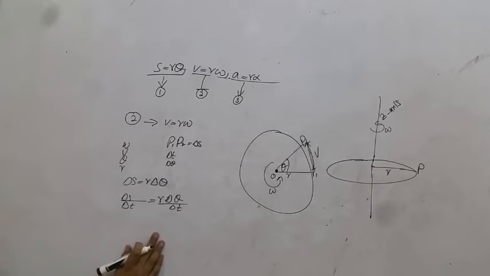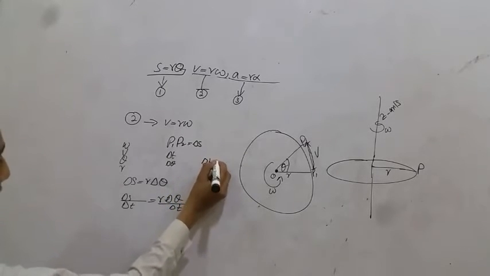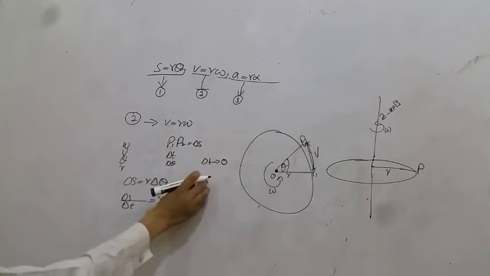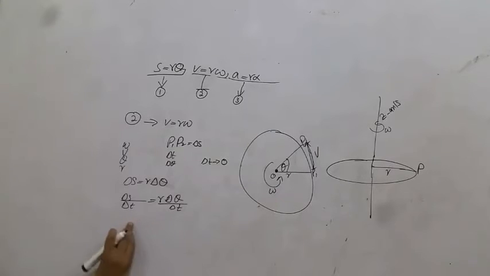In the limit when delta t tends to 0, the ratio delta S divided by delta t becomes v, the magnitude of the velocity with which point P is moving on the circumference of the circle.